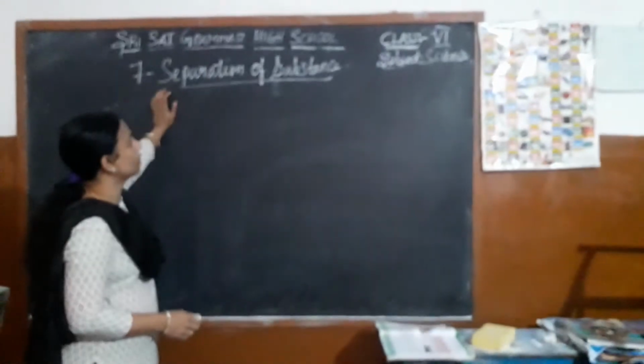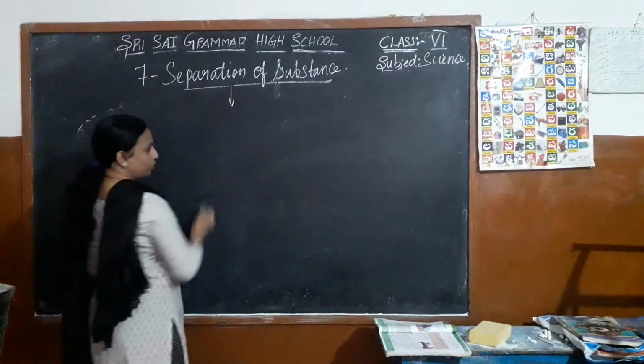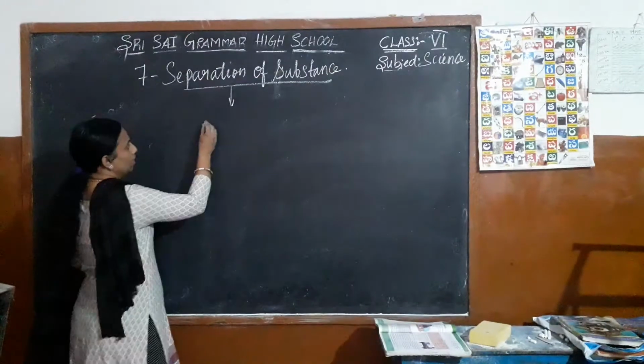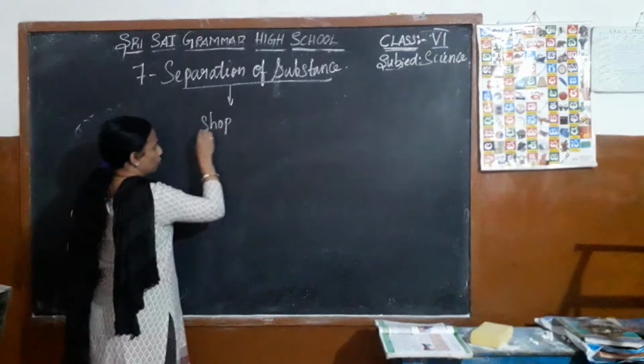Okay, new lesson, that is separation of substance. In the separation, we went to the shop. So when you went to the shop, what did you purchase?